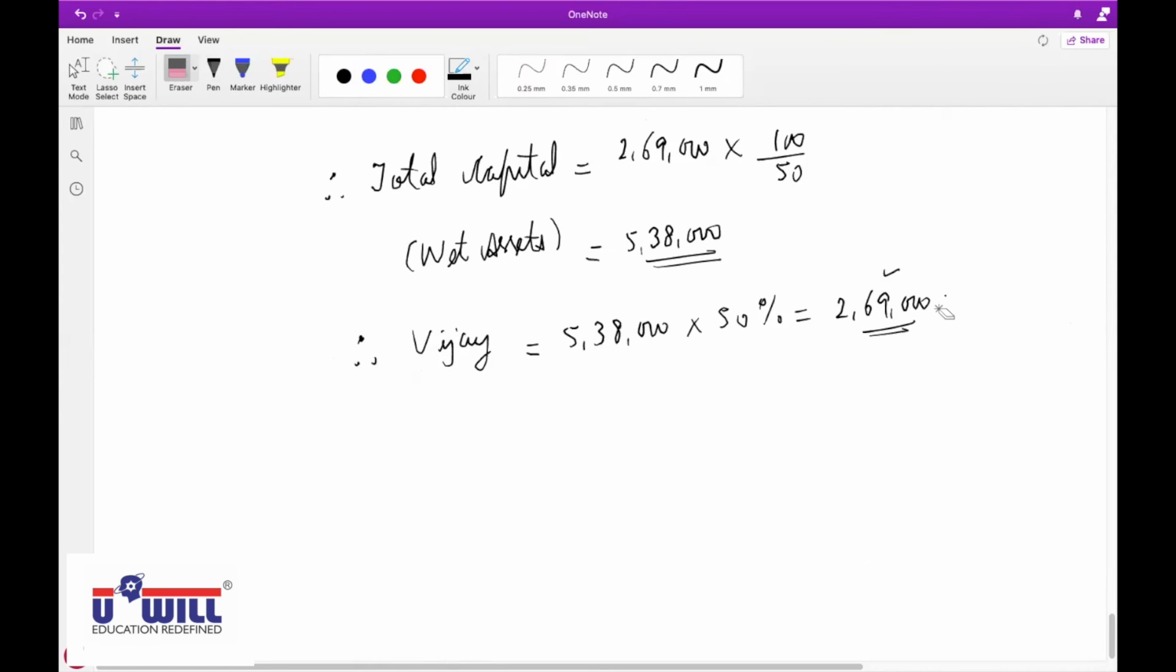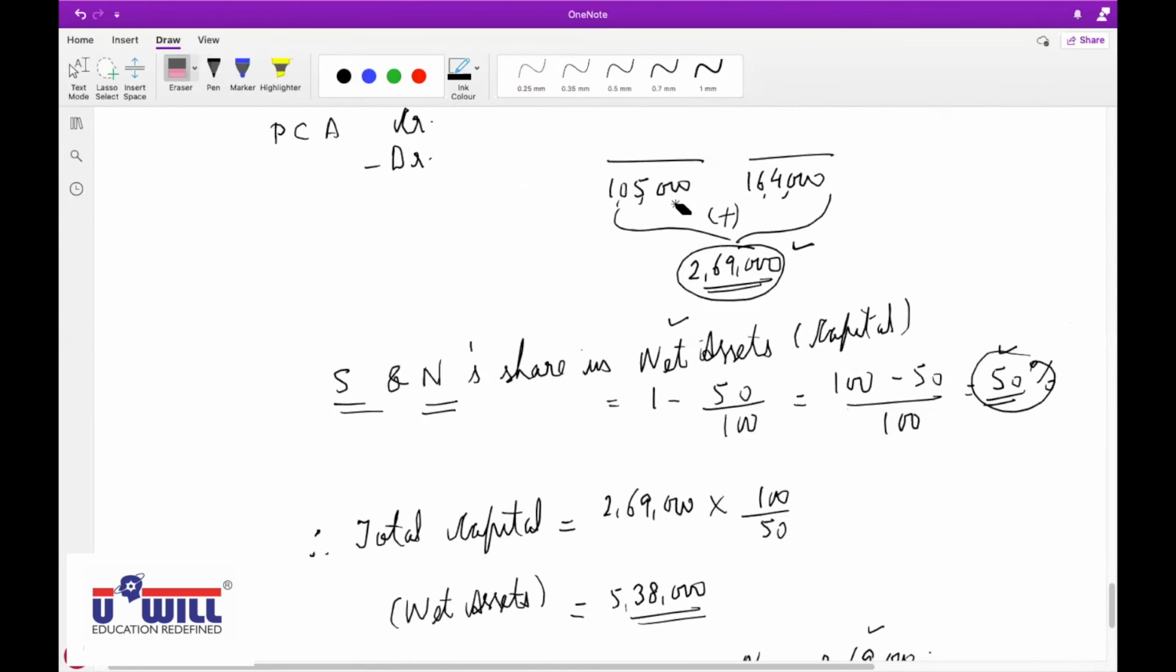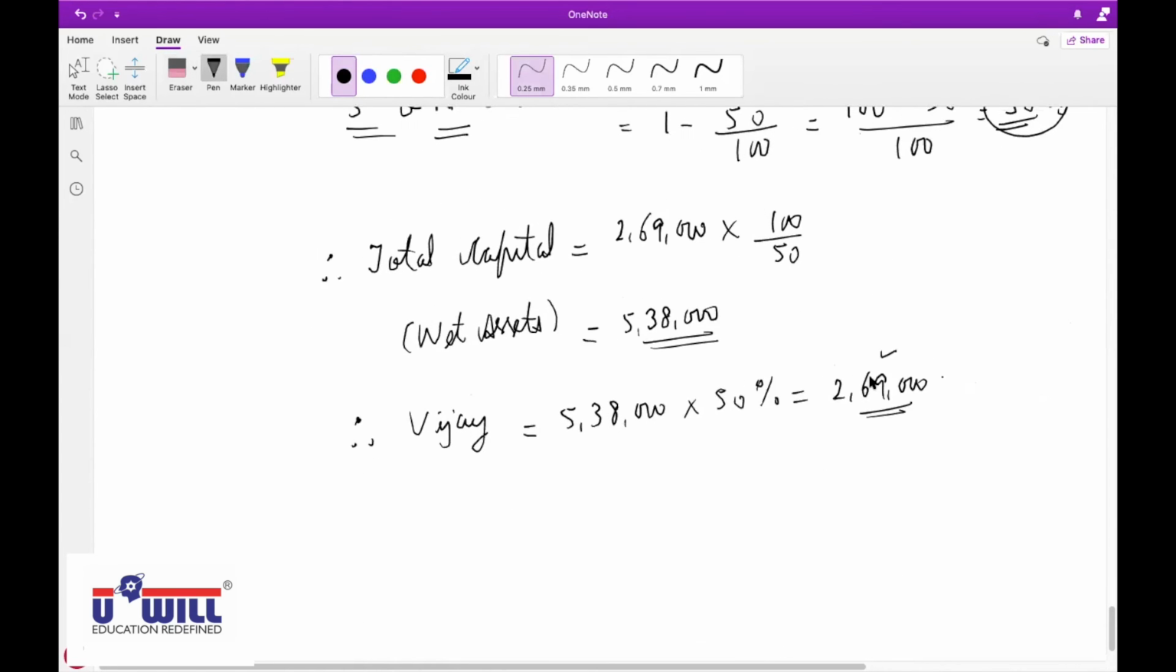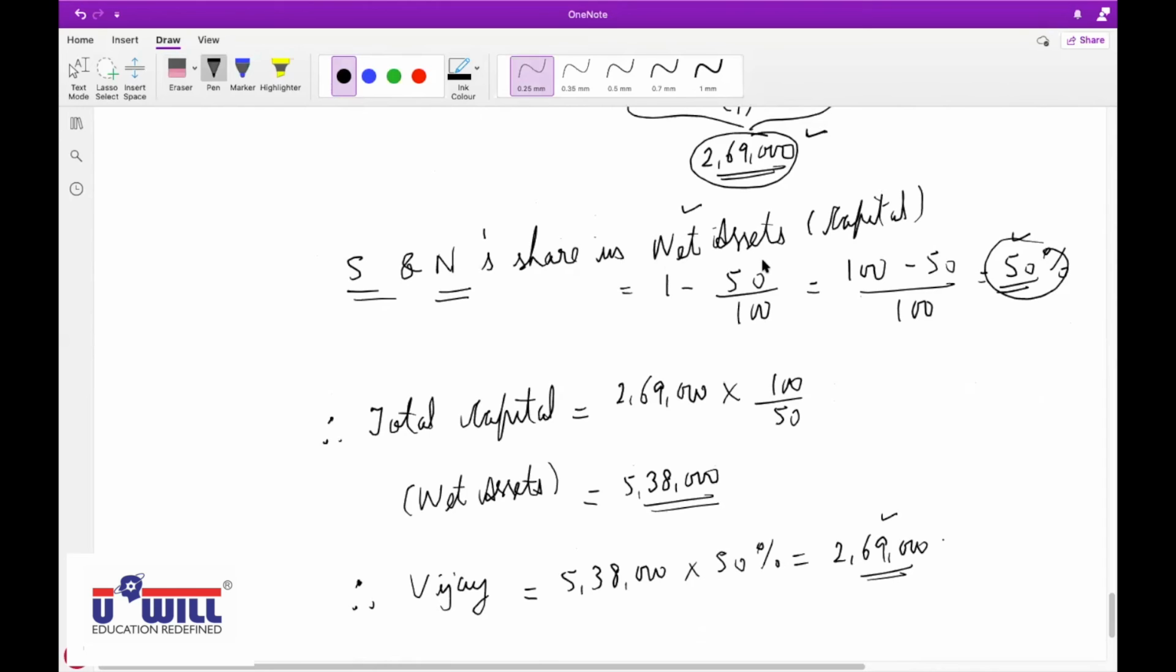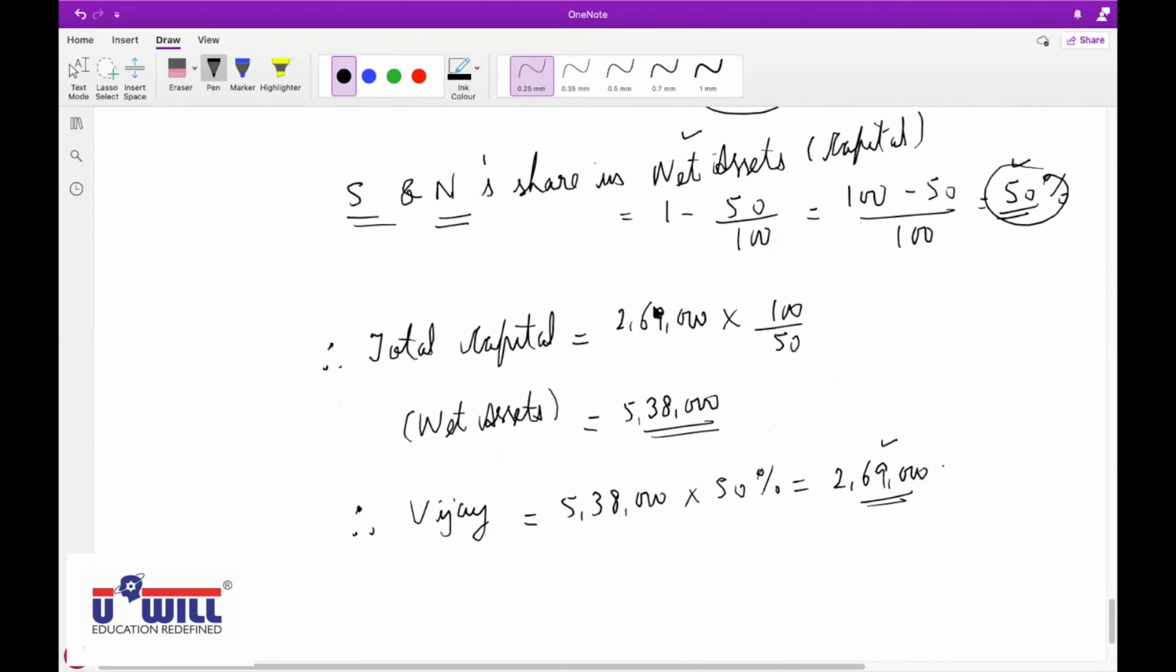But why do we do these steps? Because if instead of 50% it's a different percentage, then you cannot directly say it will be the same 2,69,000. Then you need to work out these steps. Suppose it was given that Vijay brings 30%, then Shivani and Neeraj's share would be 1 minus 30 by 100, 70%. Then total capital would be 2,69,000 into 100 by 70, and Vijay would have 30% of it. So amounts may be different; here, because of 50-50%, it comes to the same.